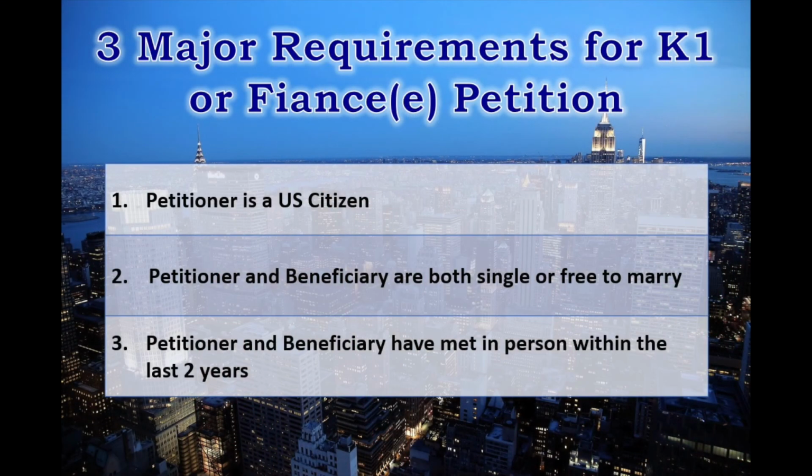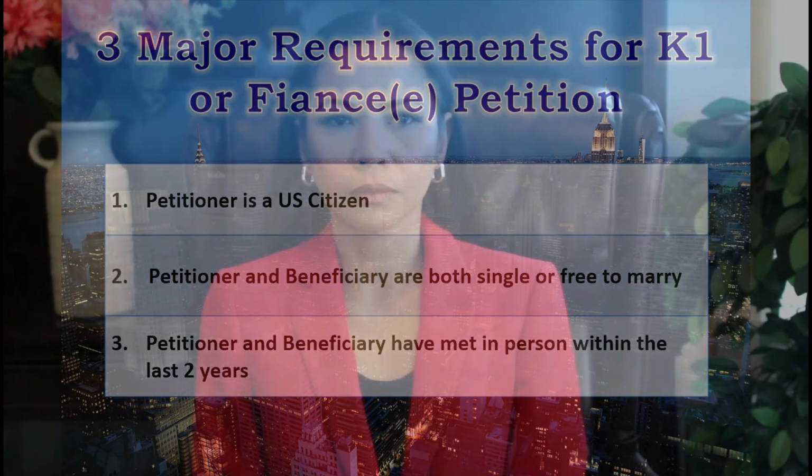The three major requirements to be eligible to file for K-1 or fiancé petition are as follows. Number 1, petitioner is a U.S. citizen. Number 2, petitioner and beneficiary are both single or free to marry. Number 3, petitioner and beneficiary have met in person within the last 2 years. So those are the three major requirements you need to satisfy before you can file for K-1 or fiancé petition.